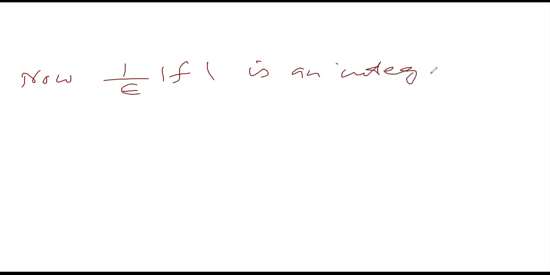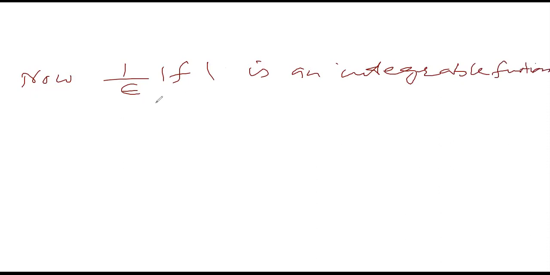Now take this function. The function 1 by epsilon times mod of f is an integrable function, because f is integrable, so mod of f is an integrable function, and it is a scalar multiple of it.